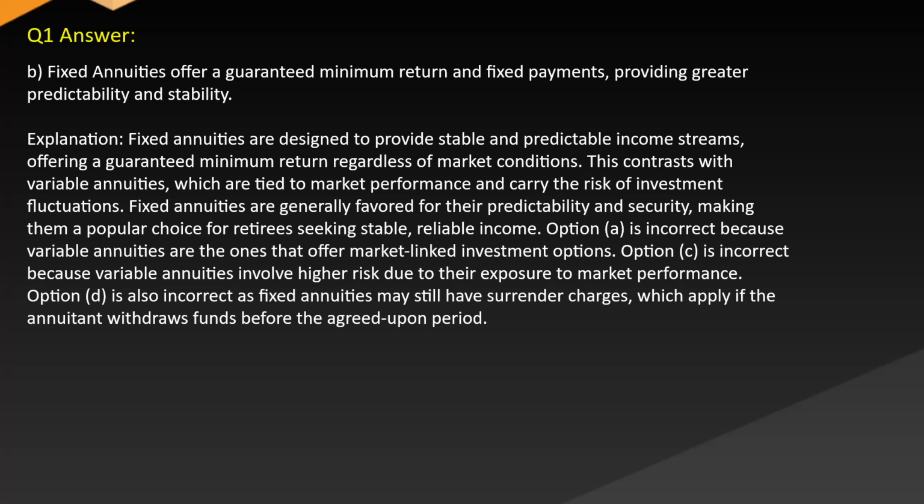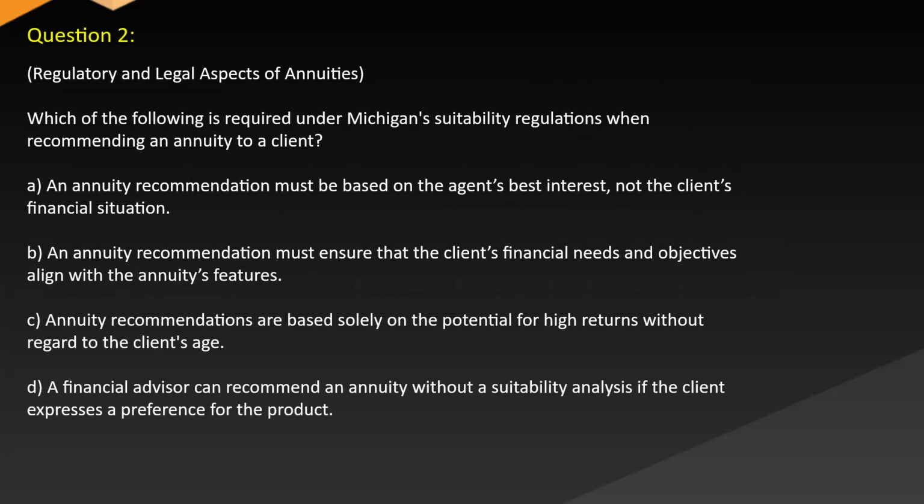Option C is incorrect because variable annuities involve higher risk due to their exposure to market performance. Option D is also incorrect as fixed annuities may still have surrender charges, which apply if the annuitant withdraws funds before the agreed-upon period. Question 2. Regulatory and legal aspects of annuities.